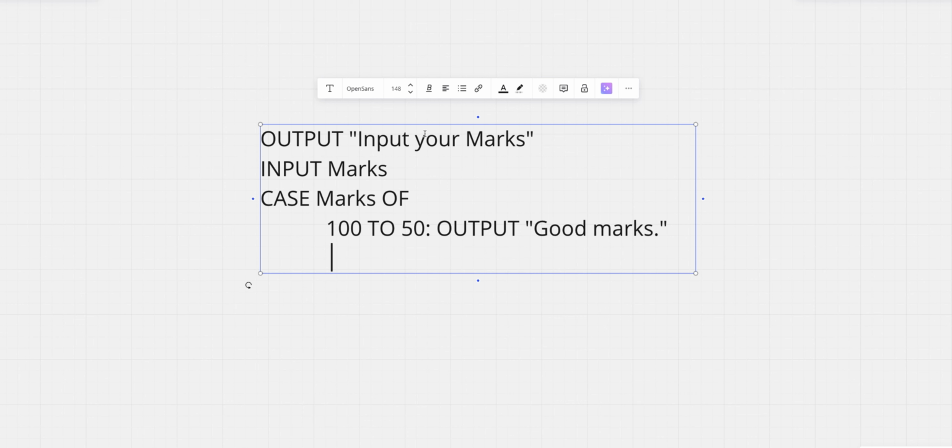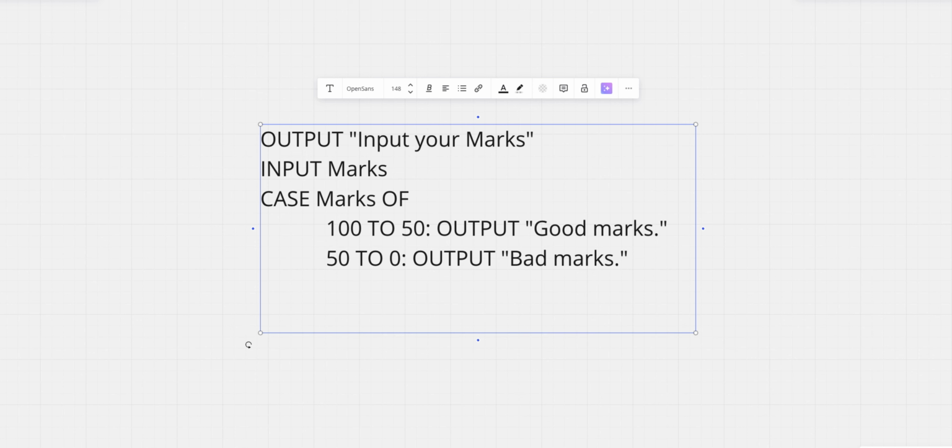And then we have another range, which is 50 to 0, and the command OUTPUT bad marks. Indentation must be the same. Now we have covered 100 to 0, right? All of the marks. Now, if it is not between these, what happens? We do OTHERWISE, and then OUTPUT.